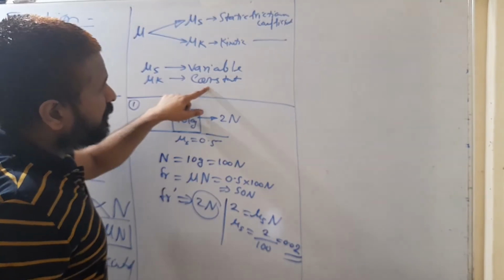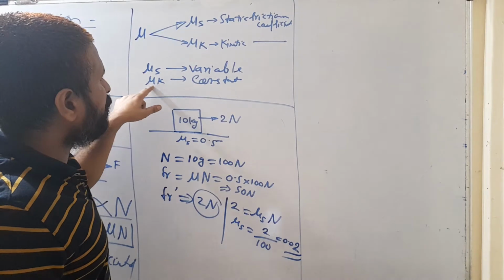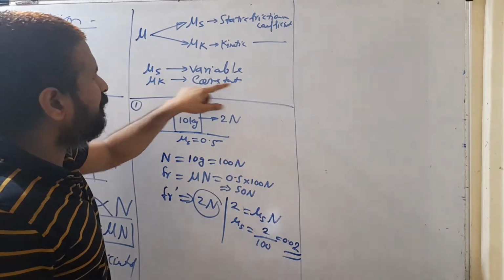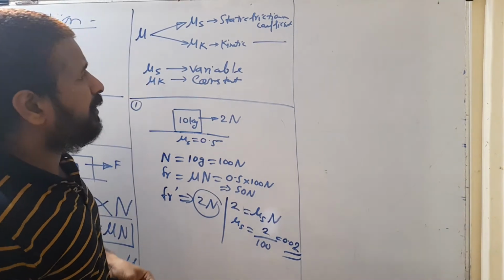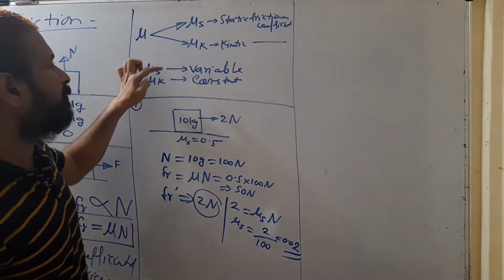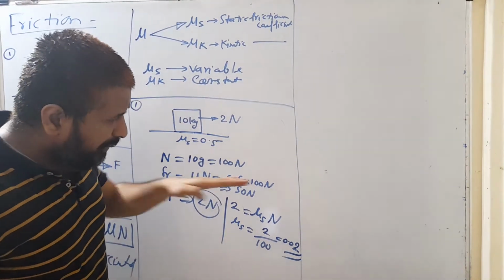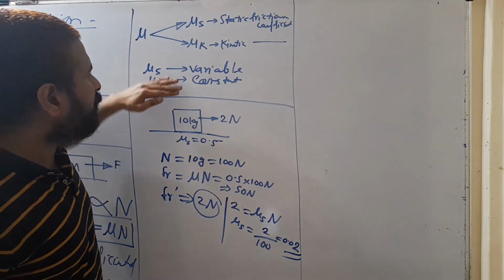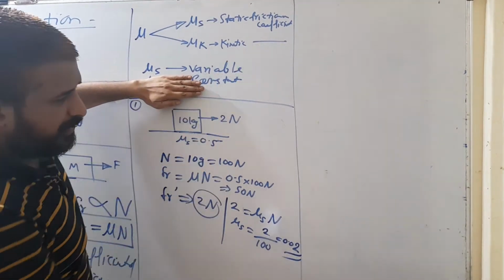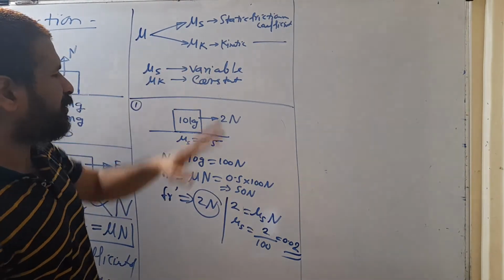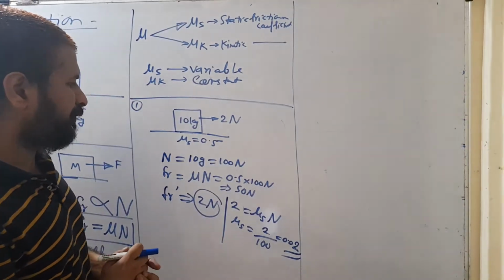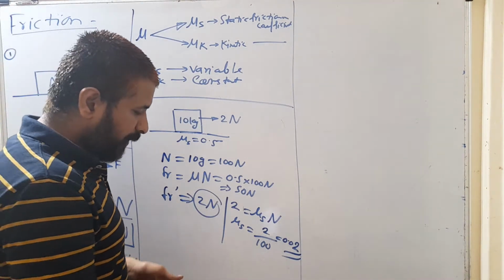But when the block is already moving, at that time we are going to use the kinetic frictional coefficient, which is always constant. In a question, if these two values mu s and mu k are given separately, then when the block is moving use mu k. Otherwise, if mu k is not given, always use mu s. If the value of mu k is not mentioned separately, then use mu s only. That's static frictional coefficient.